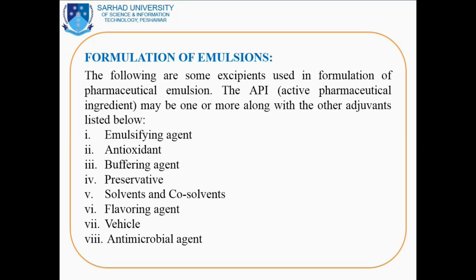Antioxidants are also used in the formulation of pharmaceutical emulsion. If the materials are going to deteriorate by oxidation, in that case antioxidants are used in the formulation. Buffering agents are used to resist change in pH, because change in pH can alter the stability of the dosage form.